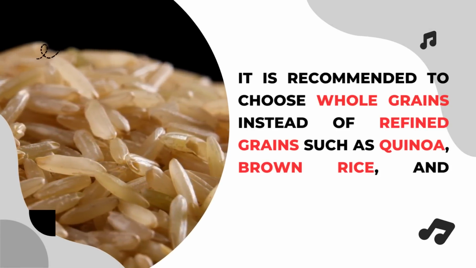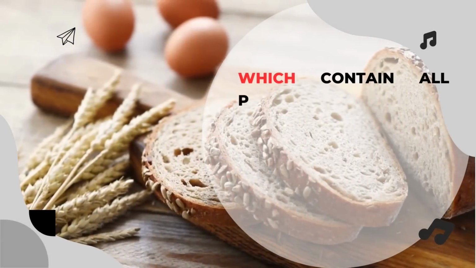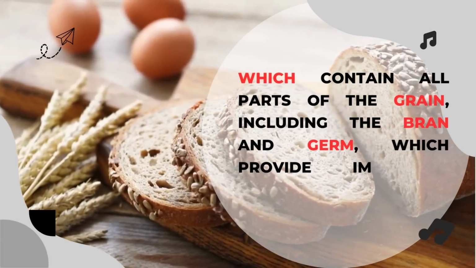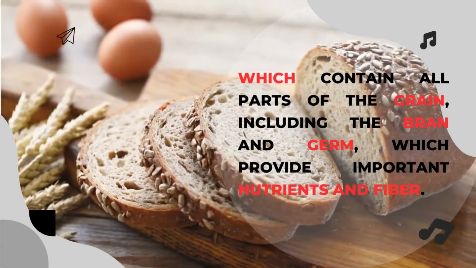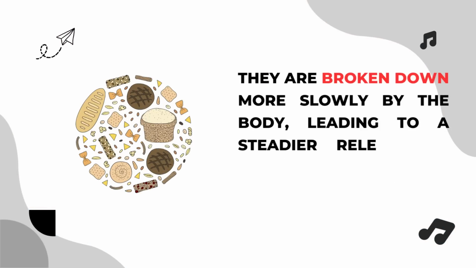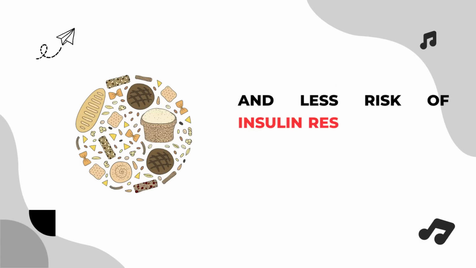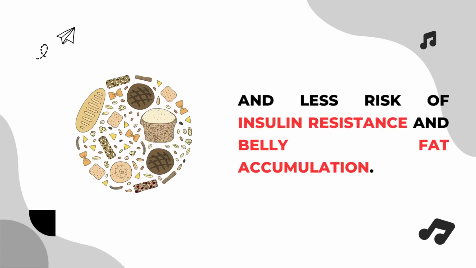Whole grains such as quinoa, brown rice, and whole wheat bread contain all parts of the grain, including the bran and germ, which provide important nutrients and fiber. This means that they are broken down more slowly by the body, leading to a steadier release of sugar into the bloodstream and less risk of insulin resistance and belly fat accumulation.